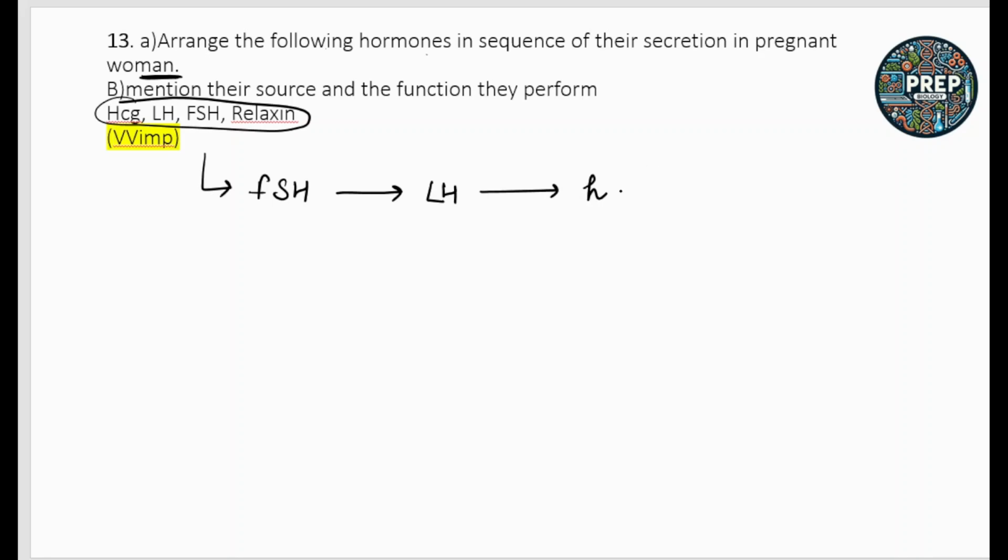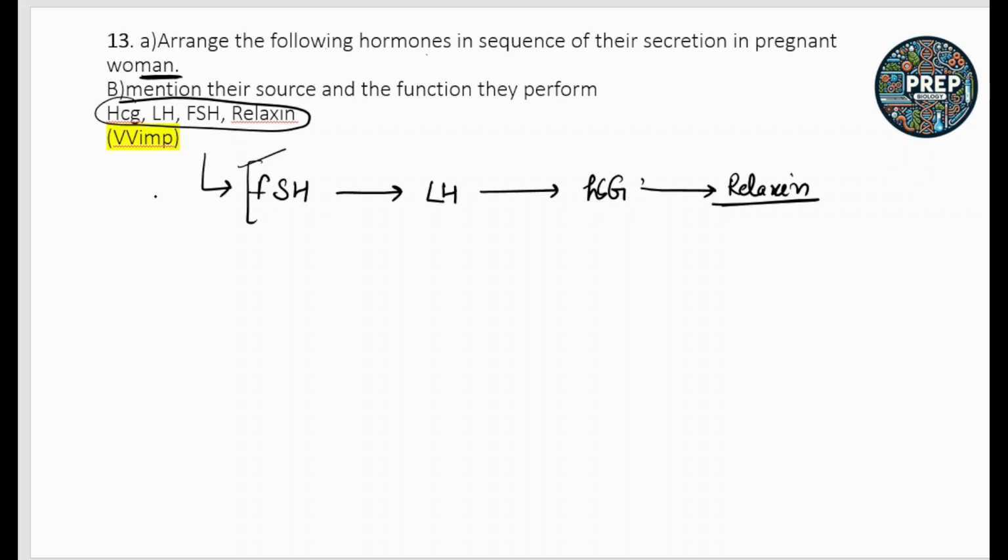Next, if the woman is pregnant, then HCG is secreted, that is human chorionic gonadotropin. And the last is relaxin. During the parturition process, or during the delivery of a baby, that relaxin is released from the ovary. Okay, so this is the sequence of the hormones, their secretion in the pregnant woman. Now mention their source and the function they perform.